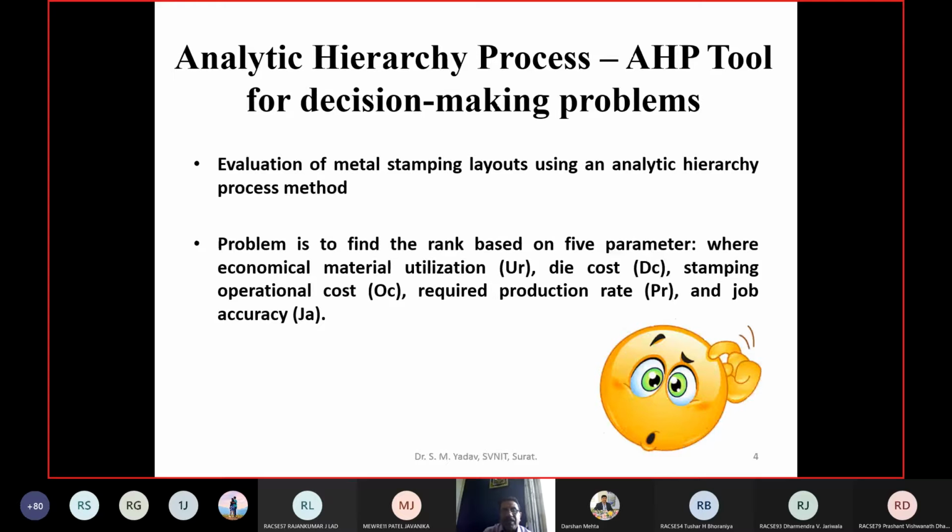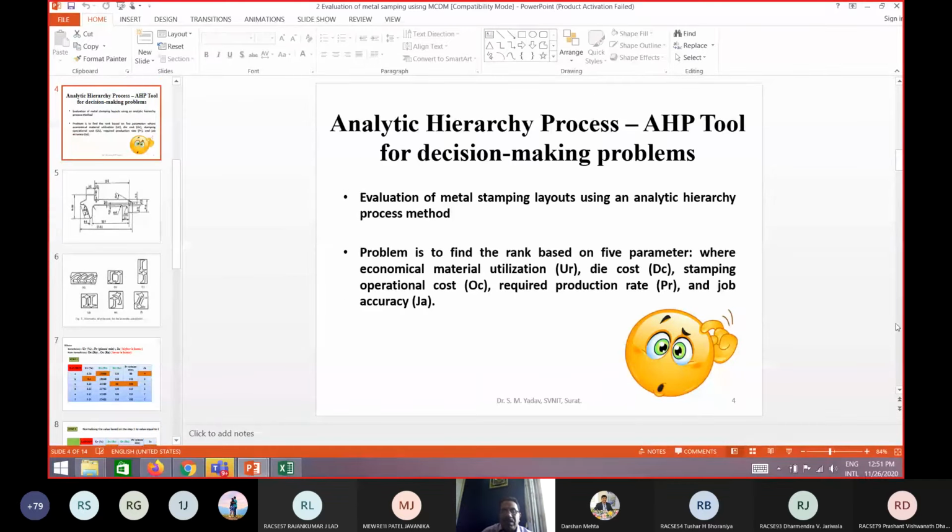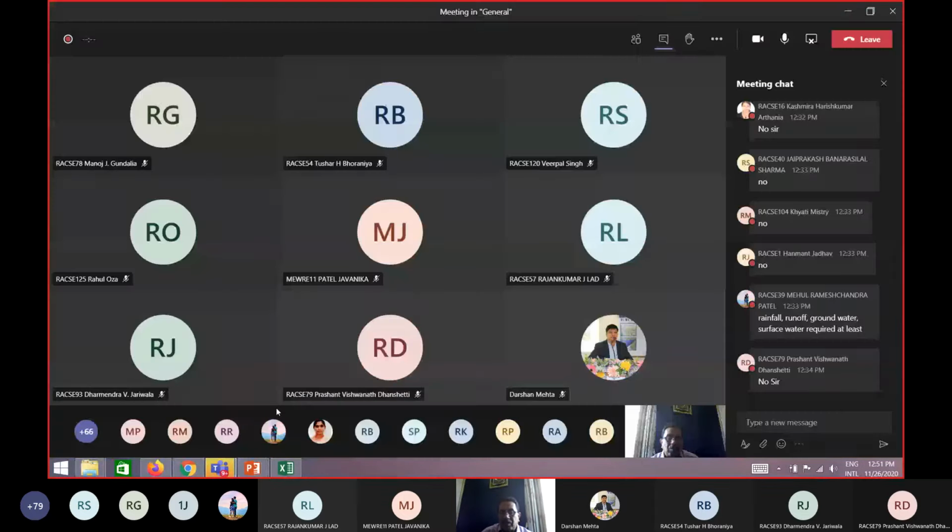What are these 5 parameters? Economical material utilization, die cost, stamping operational cost, required production rate, and job accuracy. Now, among these parameters, I am going to ask you a question about die cost and production rate. Please reply in chat. Die cost, is higher better or lower better? And production rate, is higher better or lower better?